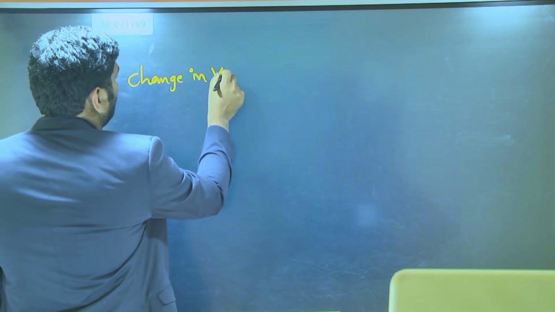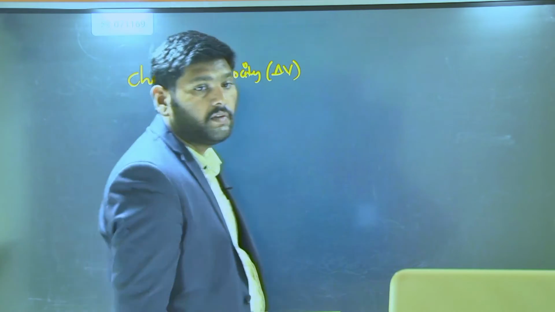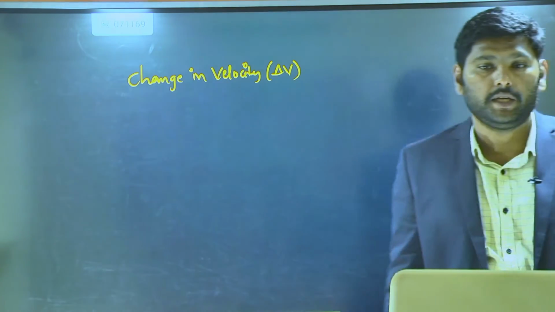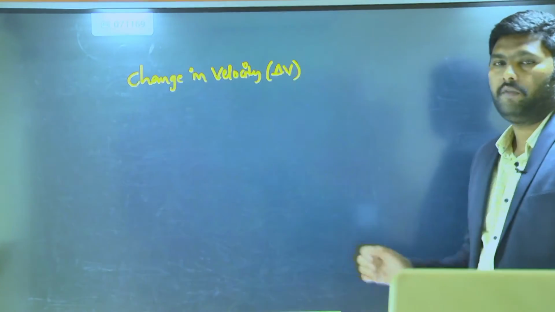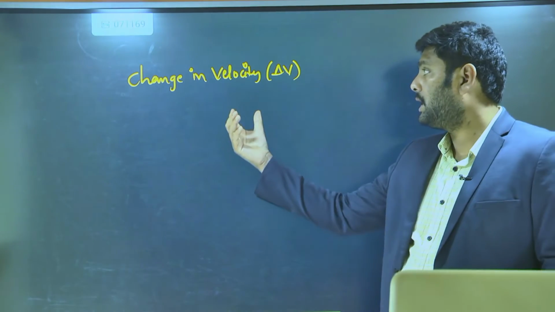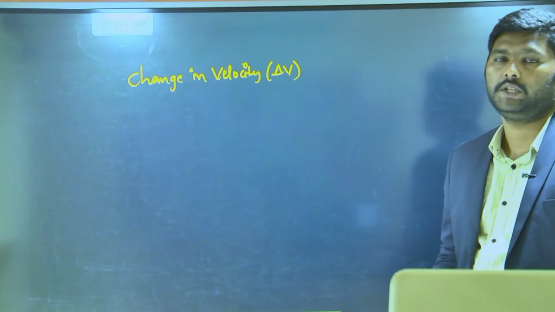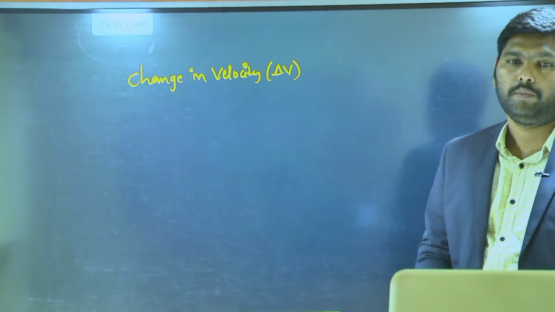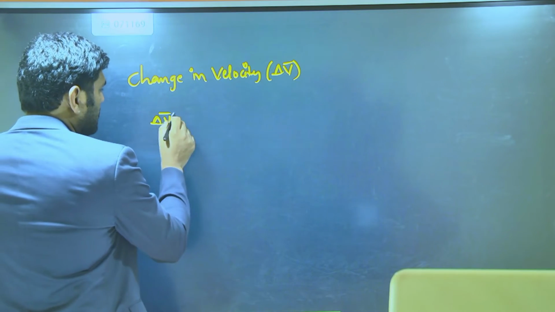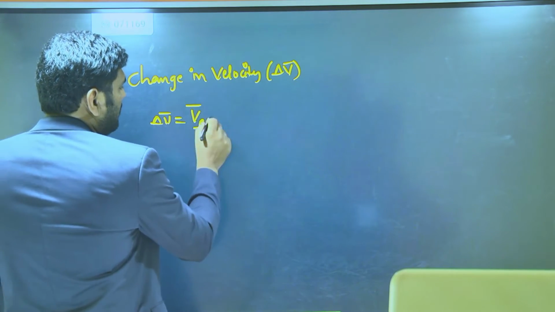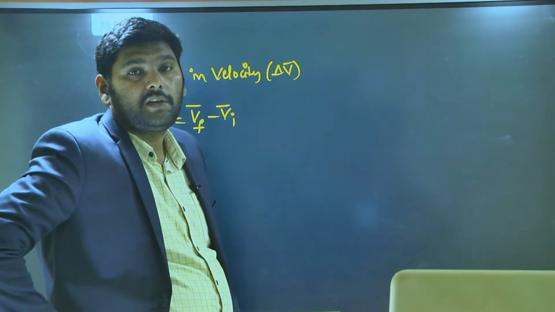Change in velocity is represented with delta v. Understood? This is very important. Till now I explained the statements, but this is an important thing: how to find the change in velocity. The formula: change in velocity bar is equal to final velocity vector bar minus initial velocity vector bar.